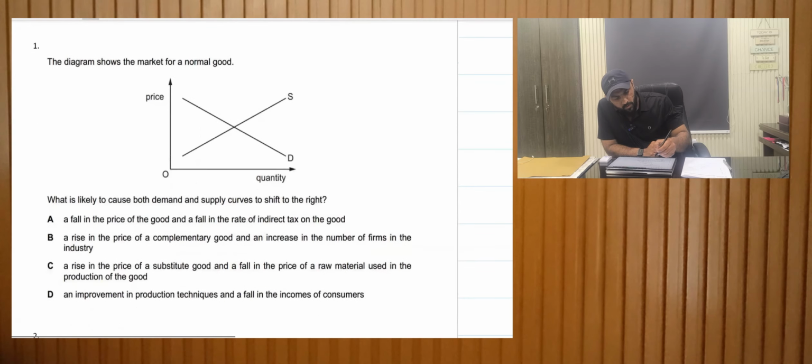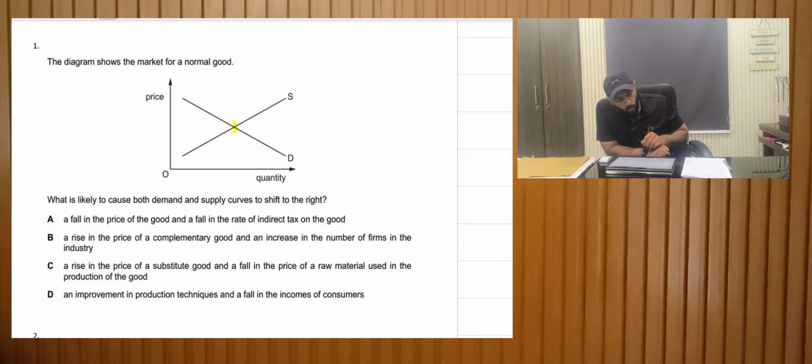Alright, the diagram shows the market for a normal good, and we can see that this is our equilibrium right here. What is likely to cause both demand and supply curve to shift to the right? Right, let's look at the options. The first option is a fall in the price of a good. Whenever the prices change, neither would the demand nor would the supply shift, right? So this cannot be the answer.